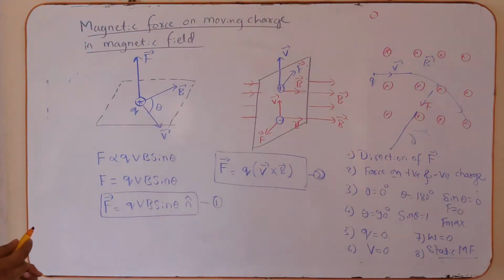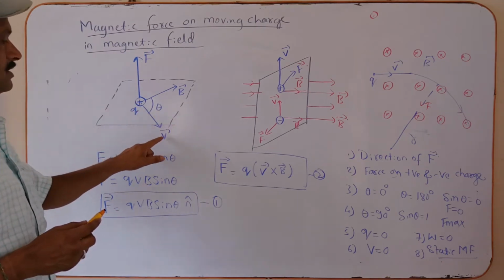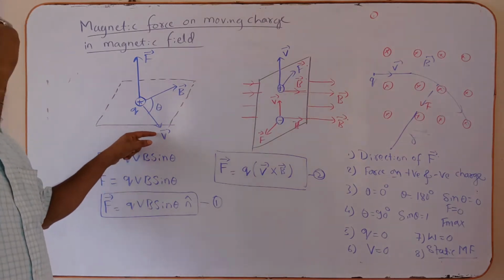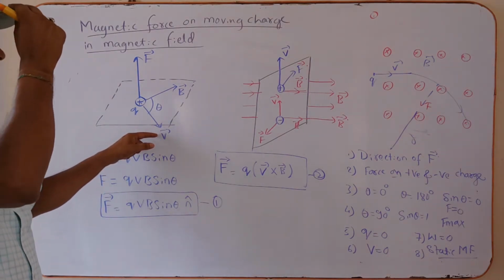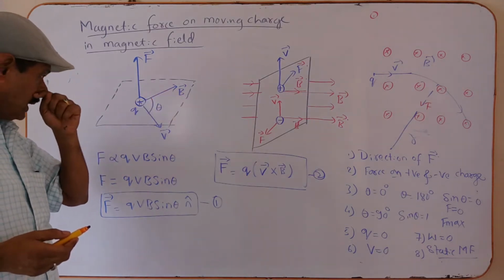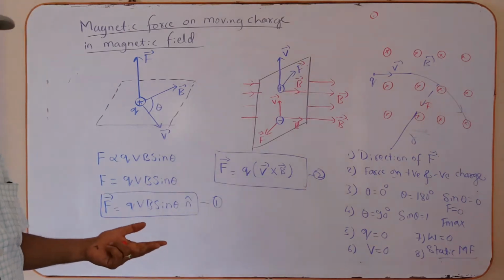This is the direction of the moving charge, the velocity. This is the direction of the magnetic field. What is theta? Theta is the angle between the direction of the moving charge and the magnetic field.